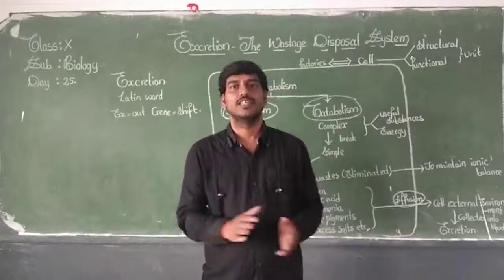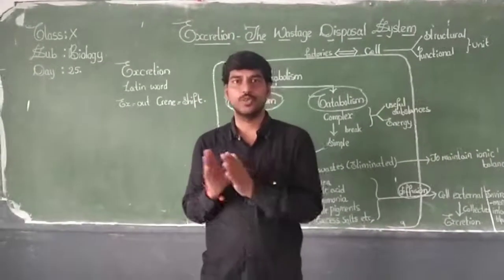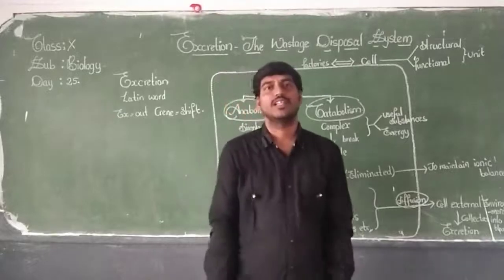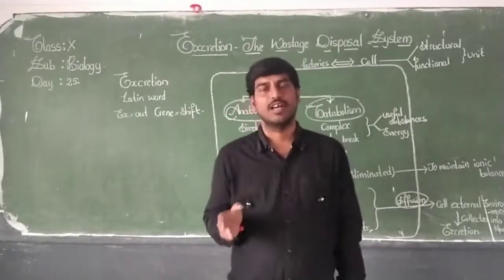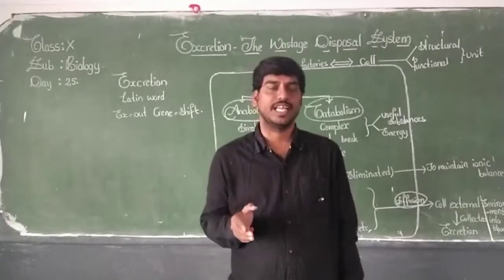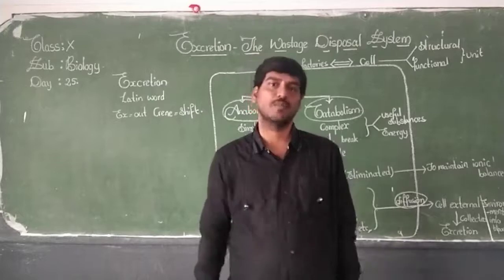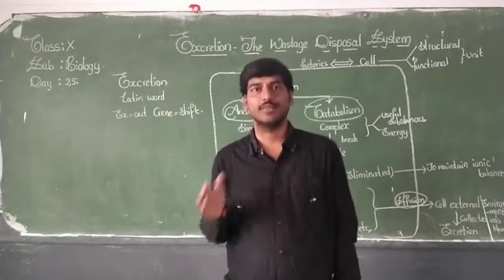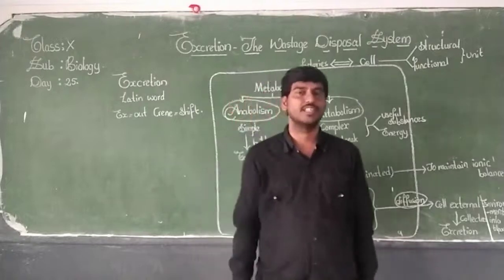I hope you are very clear about unit 1, unit 2 and unit 3. In the first unit, we have already dealt with nutrition, how the food is taken and how the food is digested in our body and how nutrients are obtained. This is the summary of the first unit, isn't it?